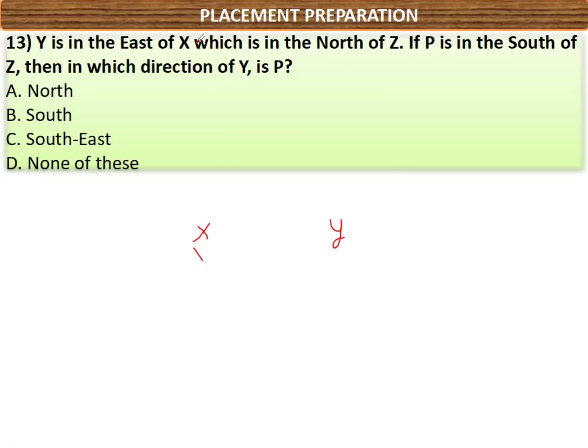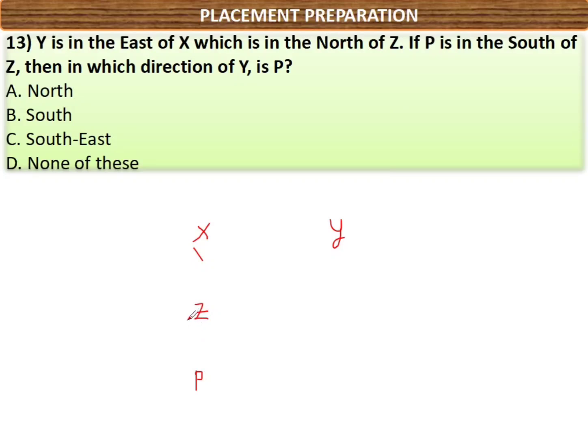So you read it as X is in the north of Z. So X should be in the north with respect to Z. North means upside. P is in the south of Z. P should be in the south with respect to Z. South means downside, so from Z it should be towards the downside.